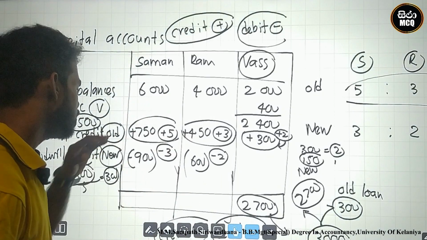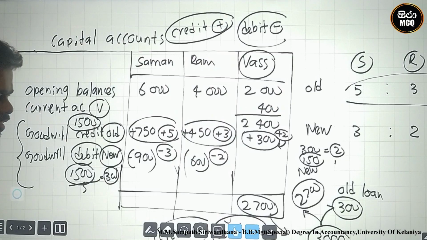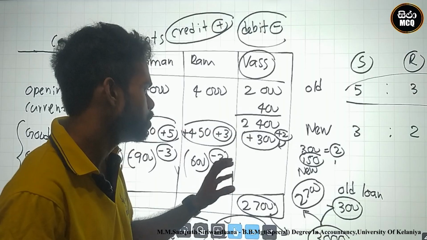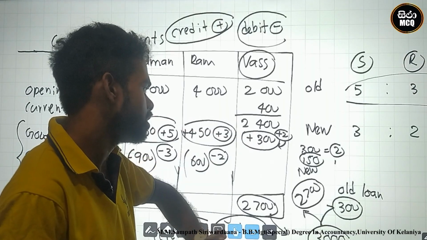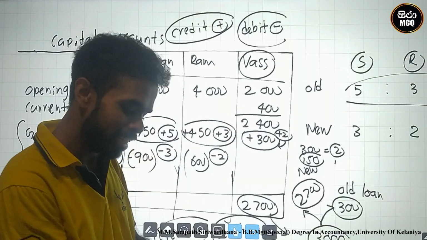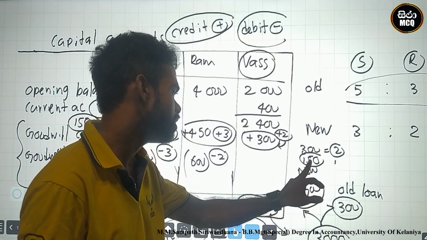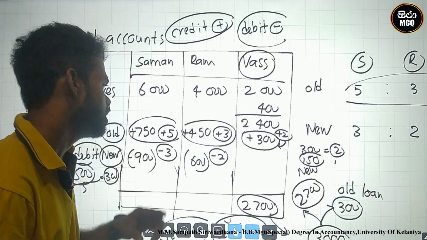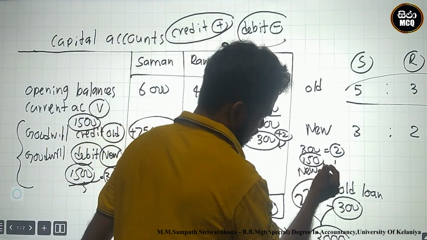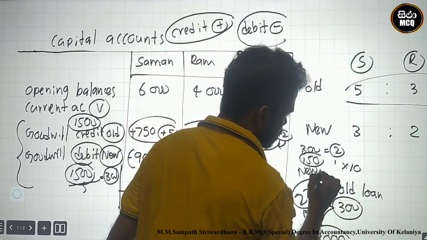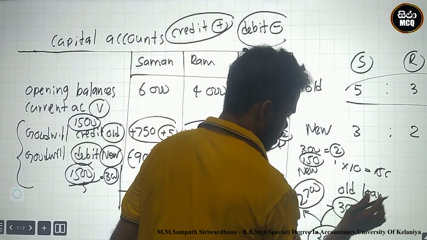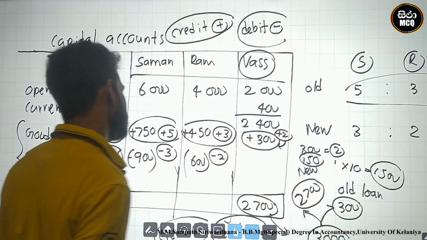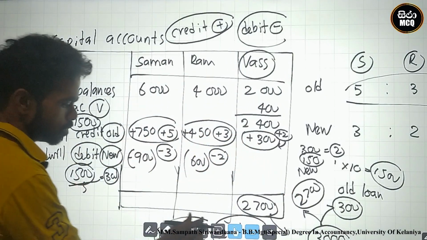Look here, what is the goodwill adjustment? 1,500. How can we identify the gap of the capital accounts? Therefore, the two parts are 300 of goodwill. Therefore, I identified one part is 150. The total parts are 2, 3, 5, which is 10 parts. We can easily identify it by multiplying by 10, which is 1,500. Okay, this is the adjustment. The total goodwill is 1,500.